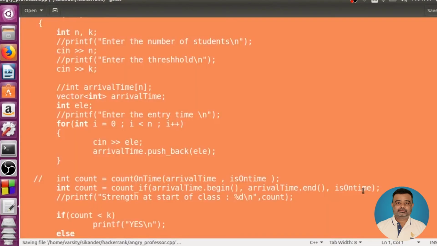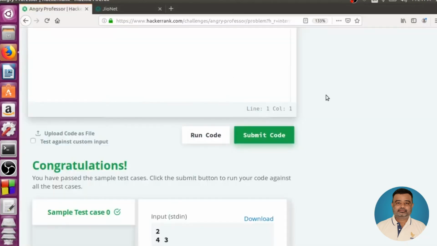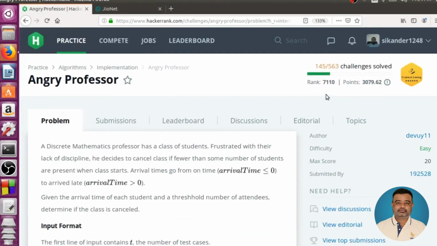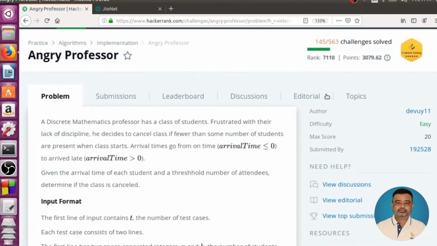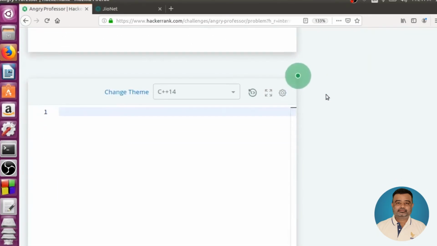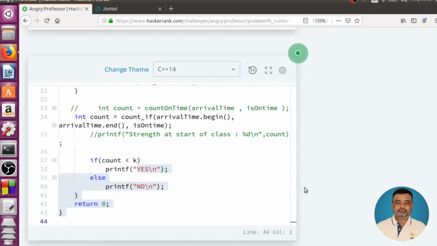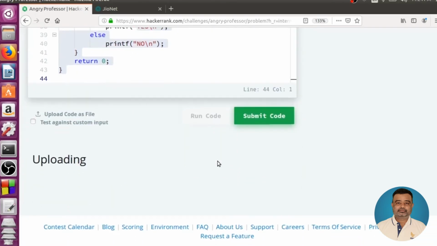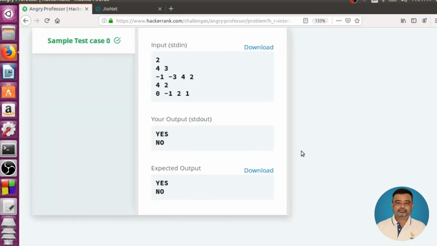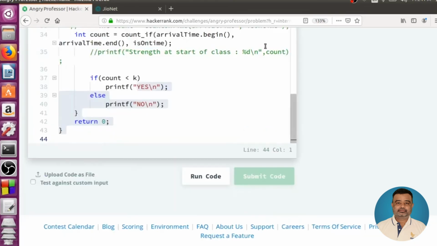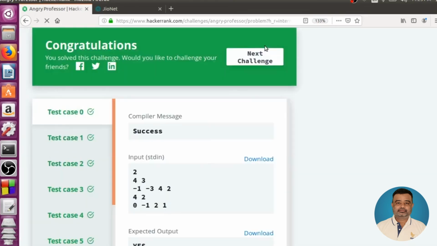Simple. So I'd like to take this code and put it in HackerRank and test if it is working or not. So I'm going to HackerRank. The page Angry Professor is already opened, so I just need to submit the code. I'm just submitting the code here, whatever I just wrote. Then run this code. Works fine. We can submit this and run through all the test cases. Yes, everything is working fine.